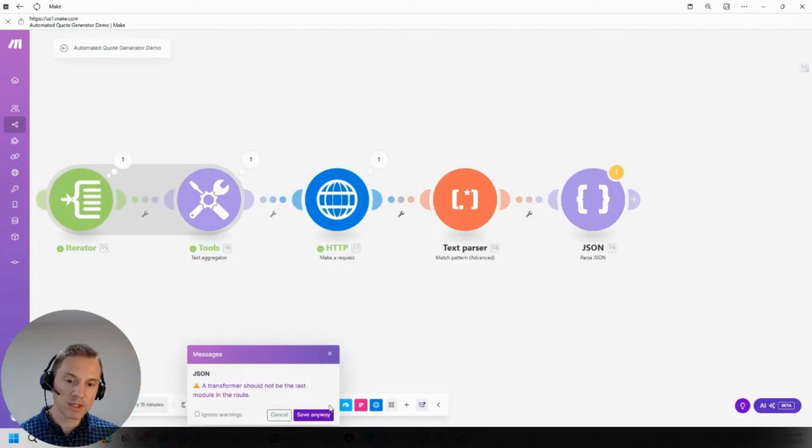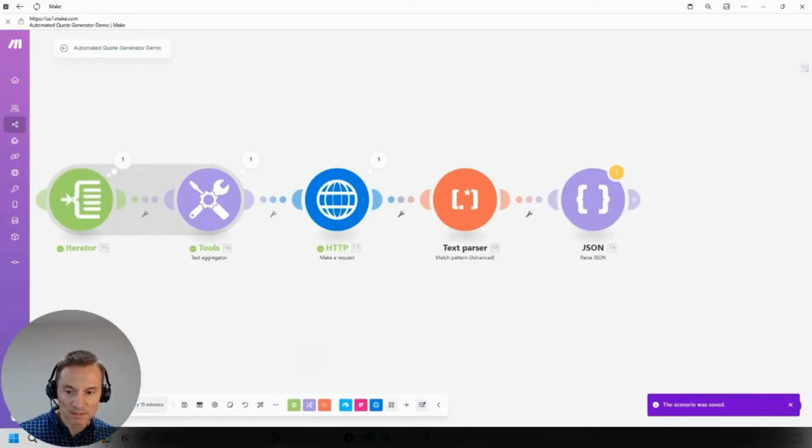And then the next time we're going to take them and send them to us for approval. But for this time, the goal is to get the quotes back from the API automatically from Fireflies to a database that we can access. So let's test this out again.